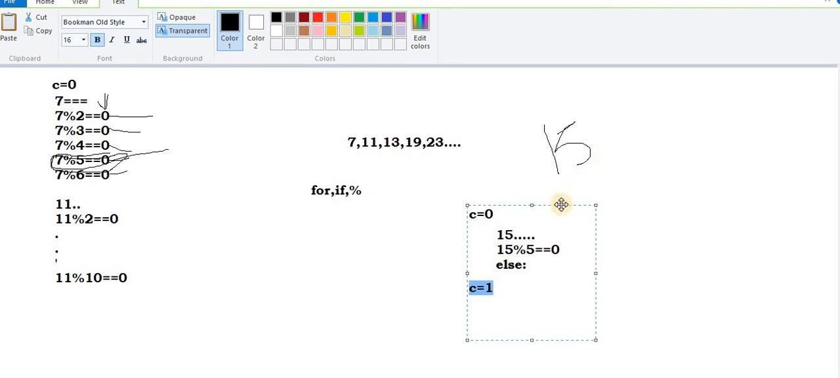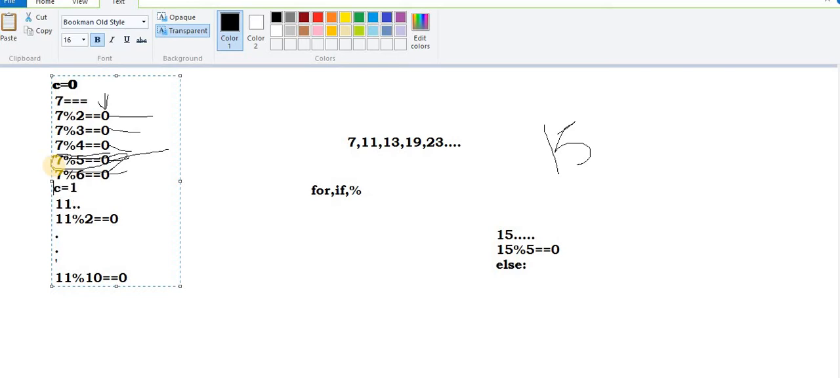Now in the same case, I am taking this other value over here. After completion of this entire process, the value of C is never changed throughout. The C value still remains 0. If the C value still remains 0, the meaning of that is it never entered the if condition. If it never entered the if condition, it means it's a prime number.